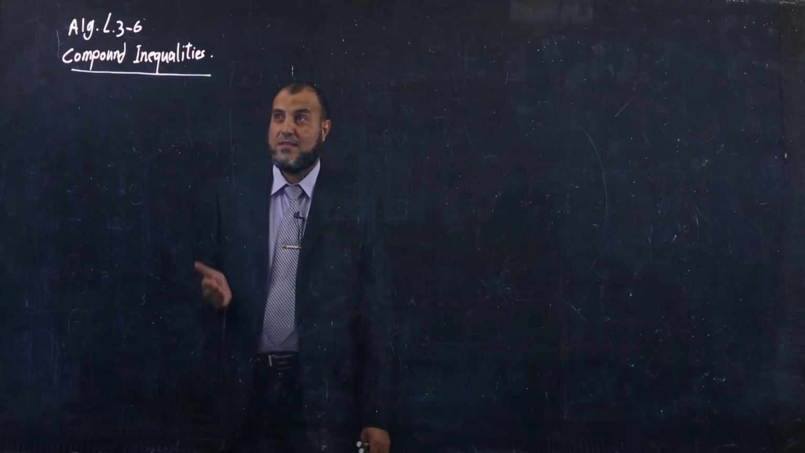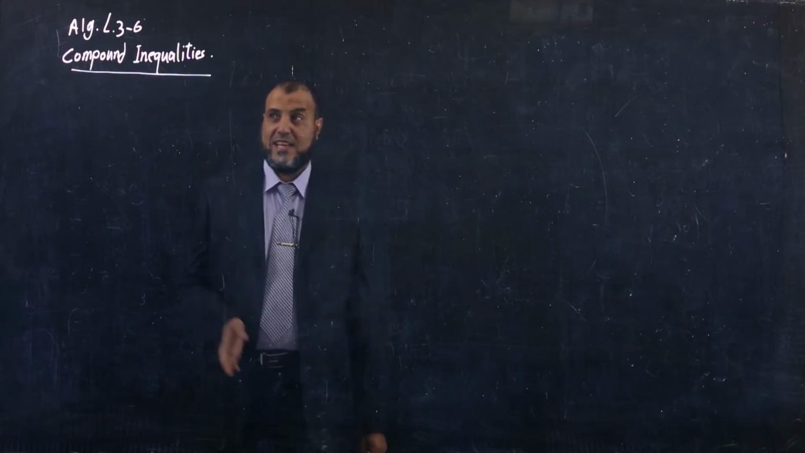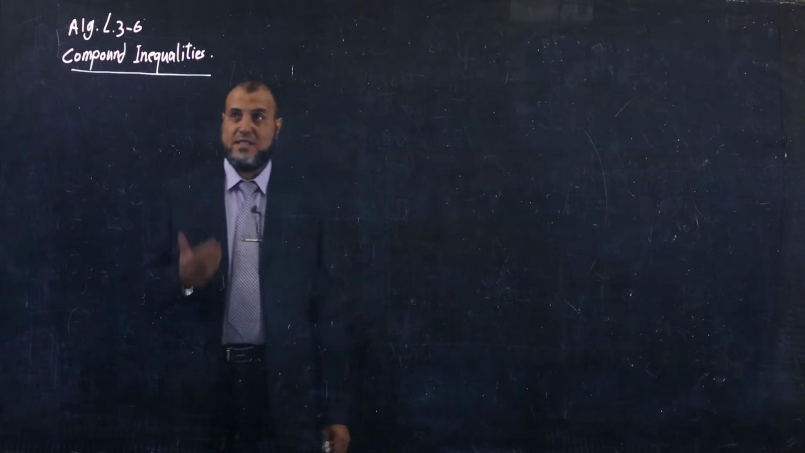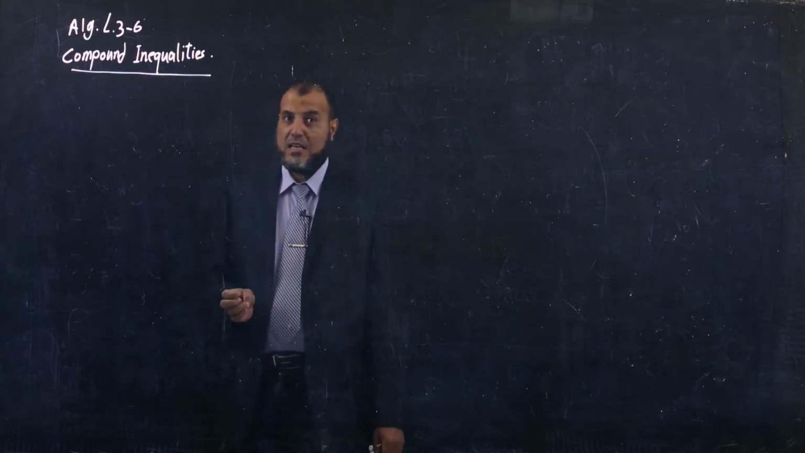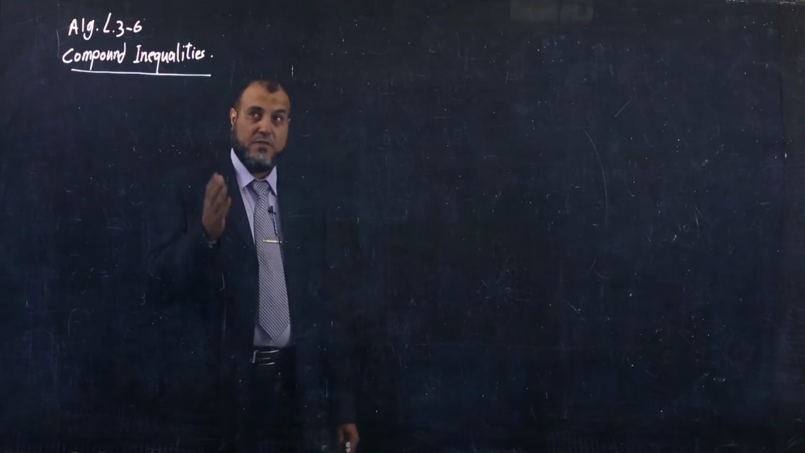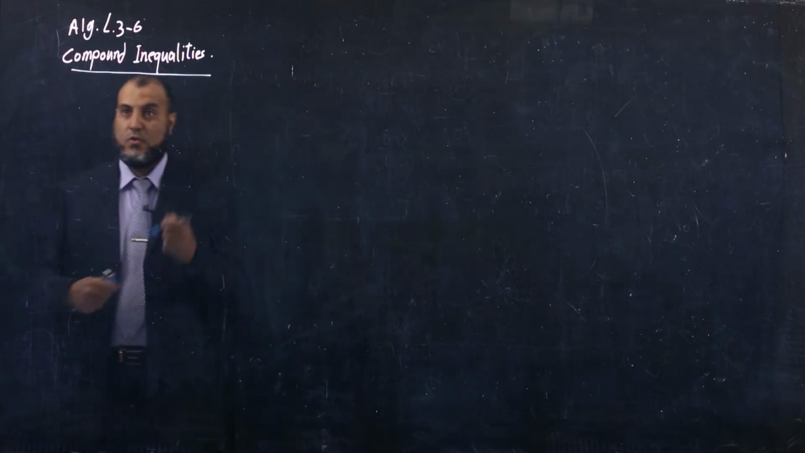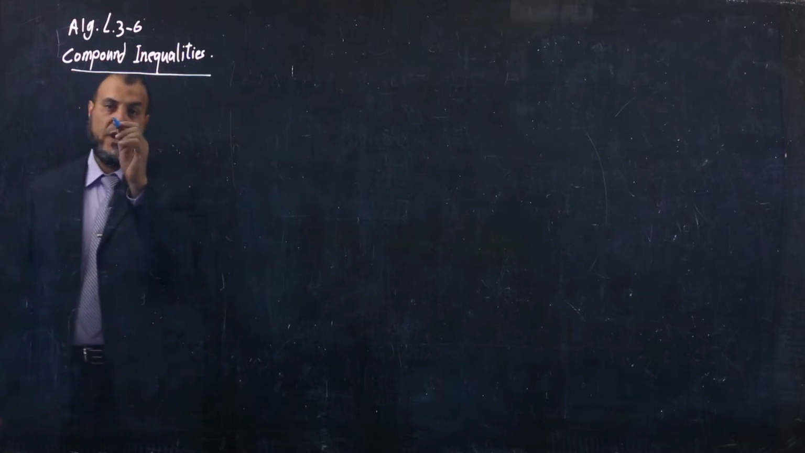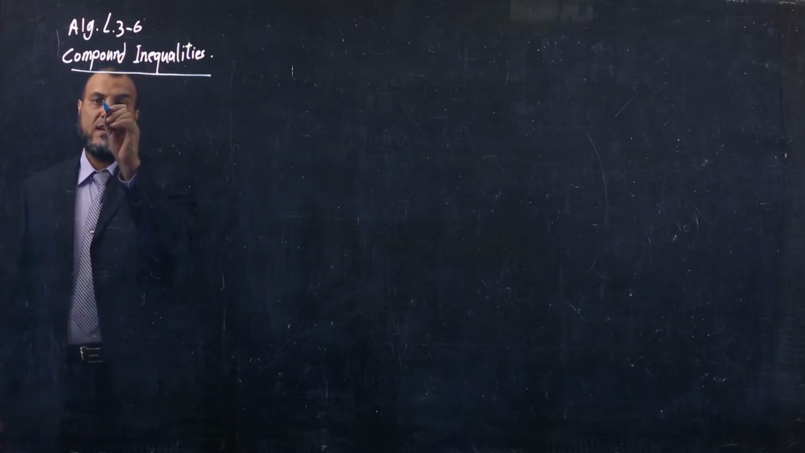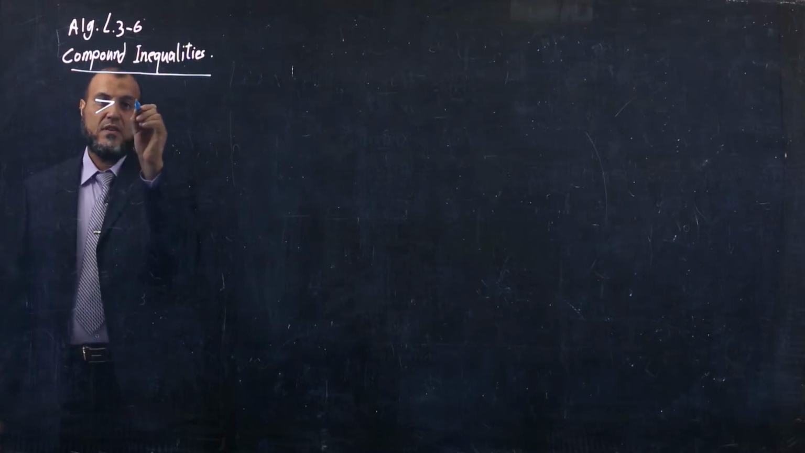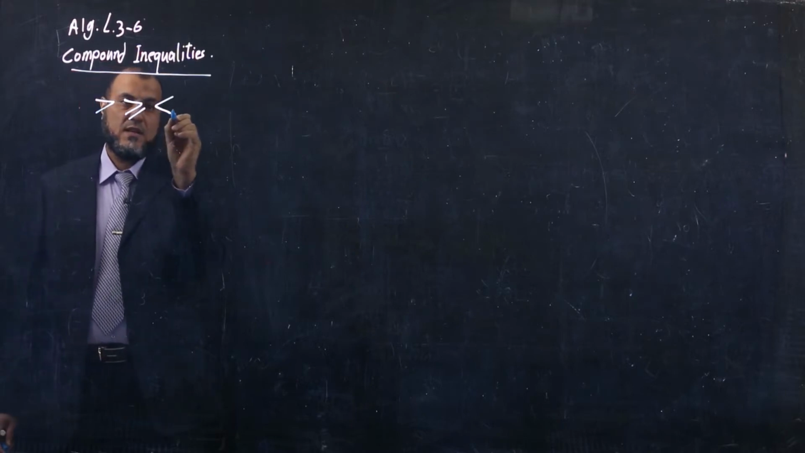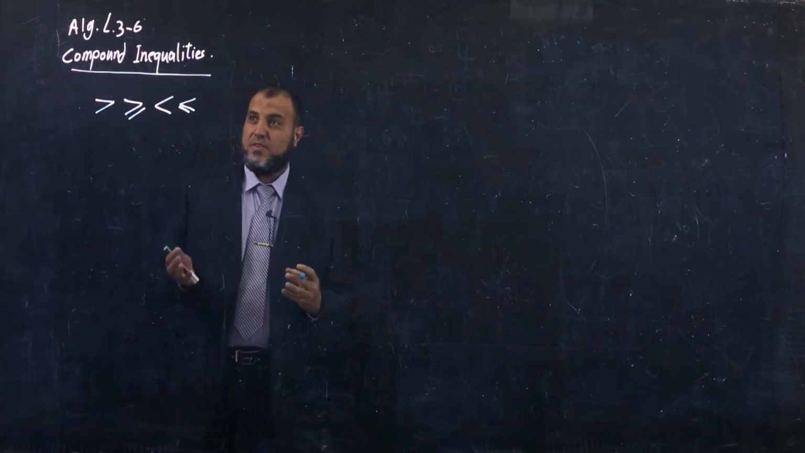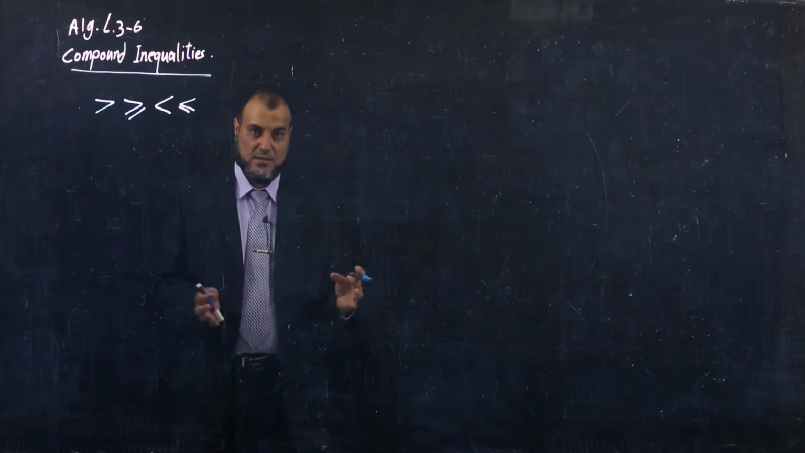Algebra lesson 3-6. The title is Compound Inequalities. Before this, we started inequalities and we knew the meaning of inequality. We said that an inequality is not an equation, so it has symbols like greater, greater or equal, less, less or equal. But today we're going to take a new definition: compound inequalities.